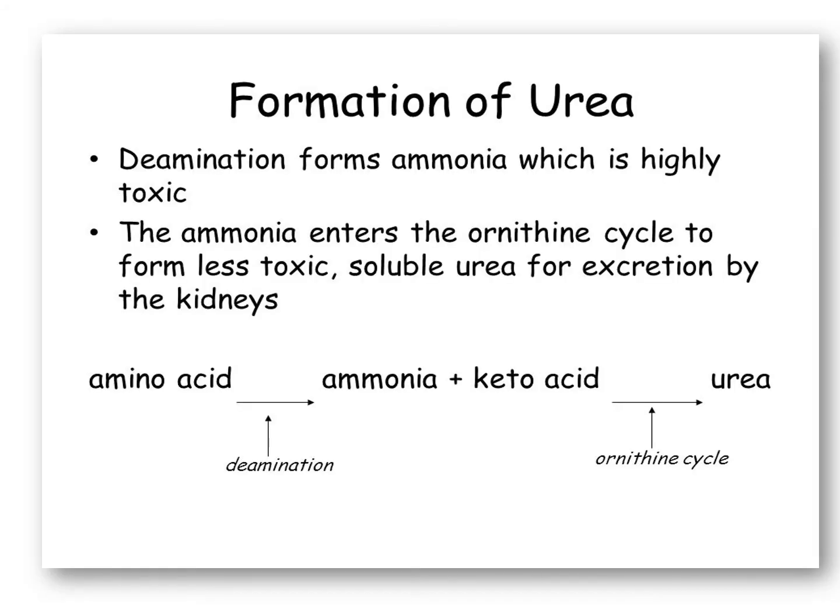Formation of urea. Deamination forms ammonia, which is highly toxic. The ammonia enters the ornithine cycle to form less toxic, soluble urea for excretion by the kidneys. In this process, amino acid is converted into ammonia by the process of deamination and specific enzyme deaminases. Ammonia enters the ornithine cycle and reacts with carbon dioxide to form urea.